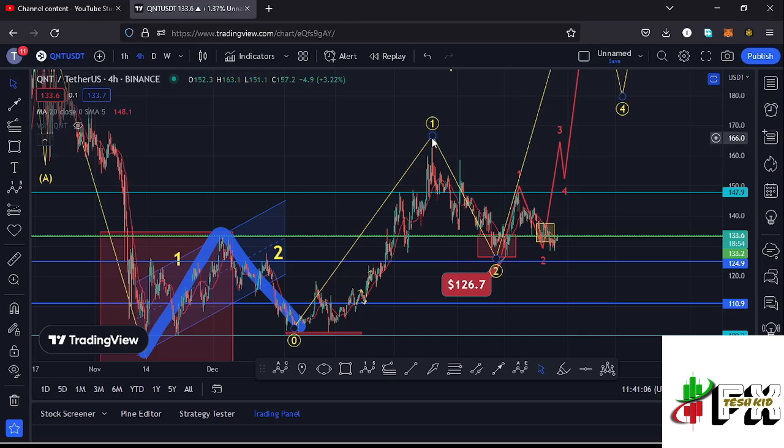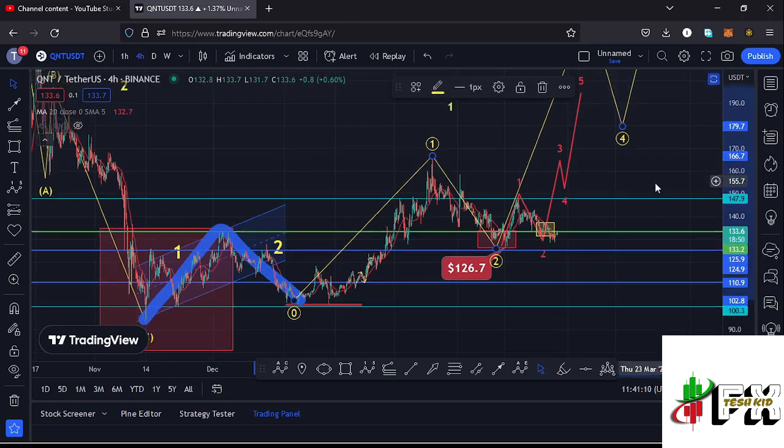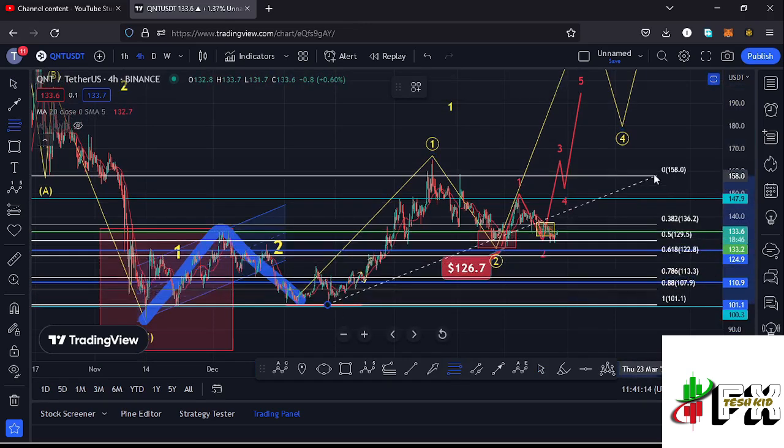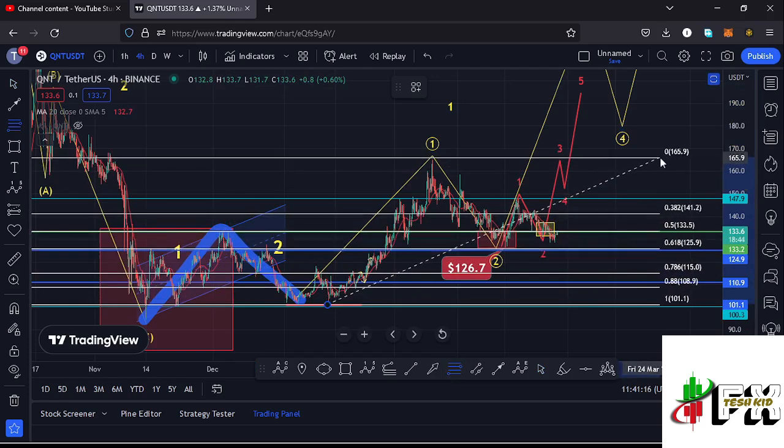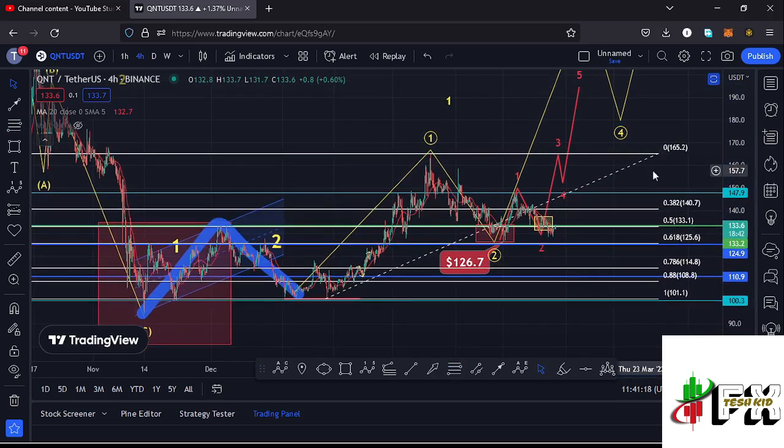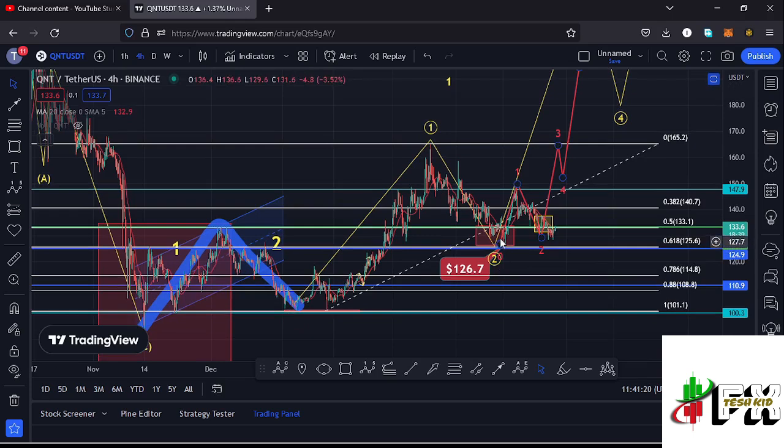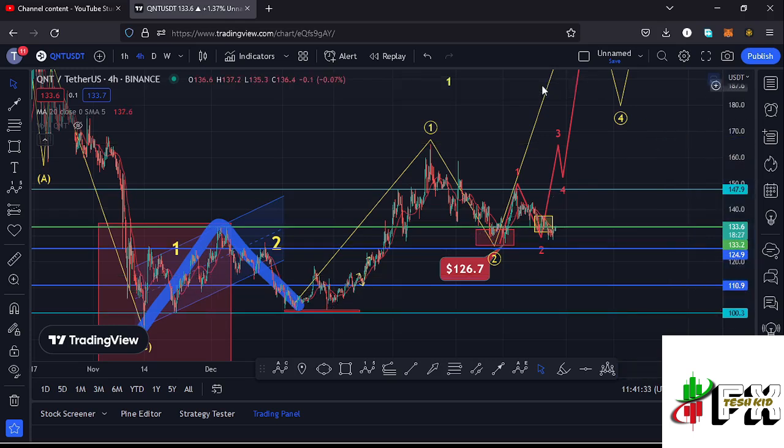And after seeing the high in the formation of that wave 1, we started a corrective structure in the formation of this wave 2, and using the Fibonaccis, connecting them from the low of the first wave to the high of that wave 1, that gave me a minimum retracement area in the formation of that higher Elliott wave count 2 between the fib level 0.5 and the fib level 0.618, which is a target area that lies between the $133.1 mark and the $126.6 mark, and that is the minimum target area that we have fully maximized, giving us a low at around the $126.7 mark.